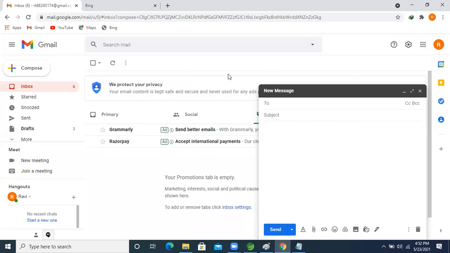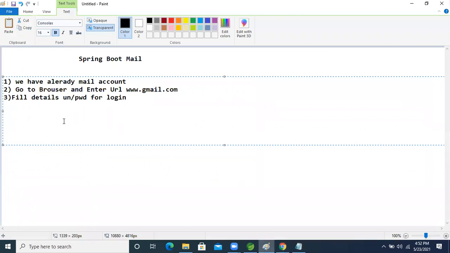So after that, what are we doing now? We are filling in this information. Fourth operation, we are clicking on the compose button.